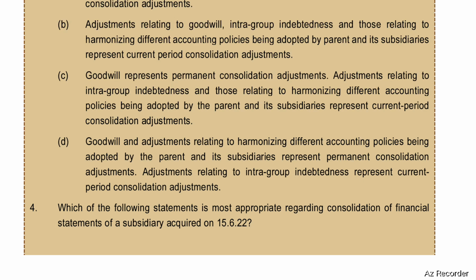Option C is correct. That is, goodwill represents permanent consolidation adjustments. Adjustments relating to intragroup indebtedness and those related to harmonizing different accounting policies being adopted by the parent and its subsidiaries represents current period consolidation adjustments.